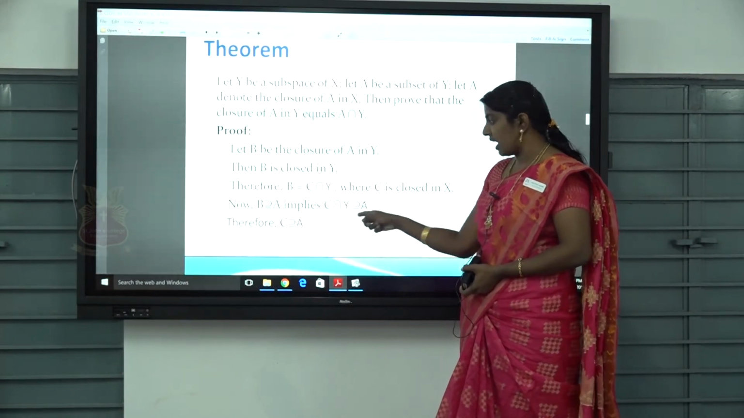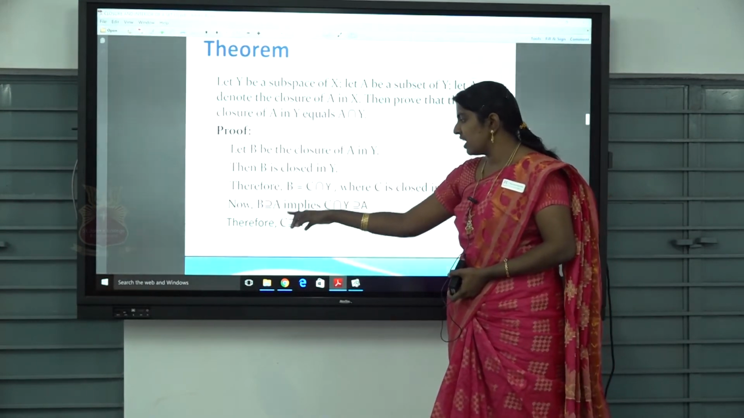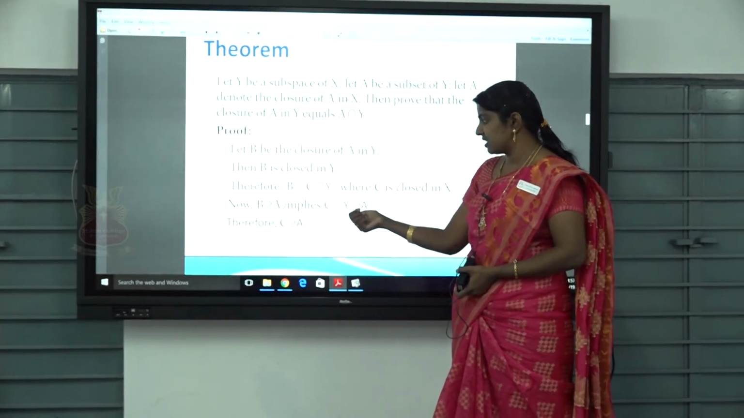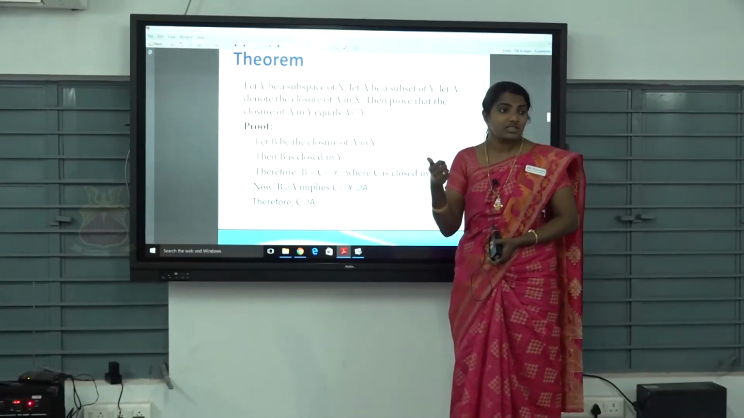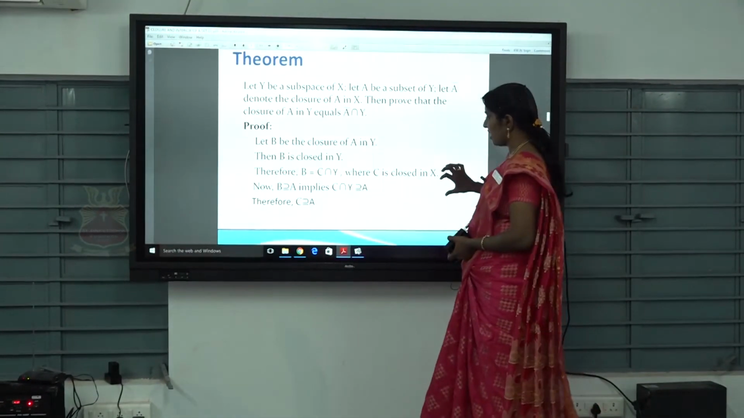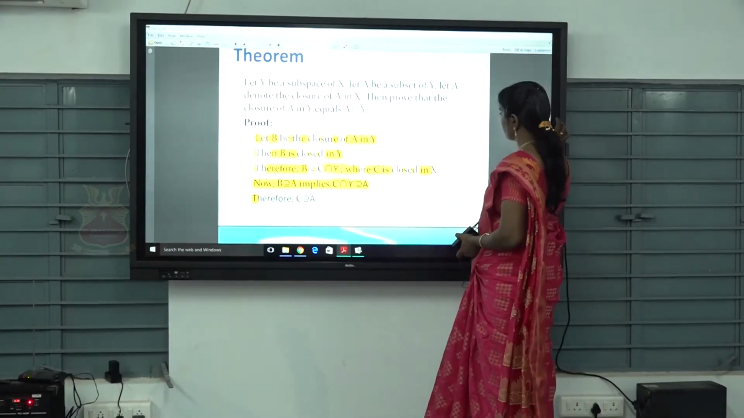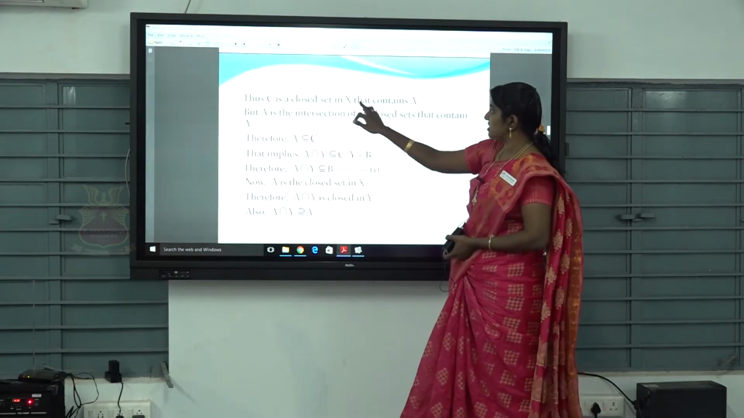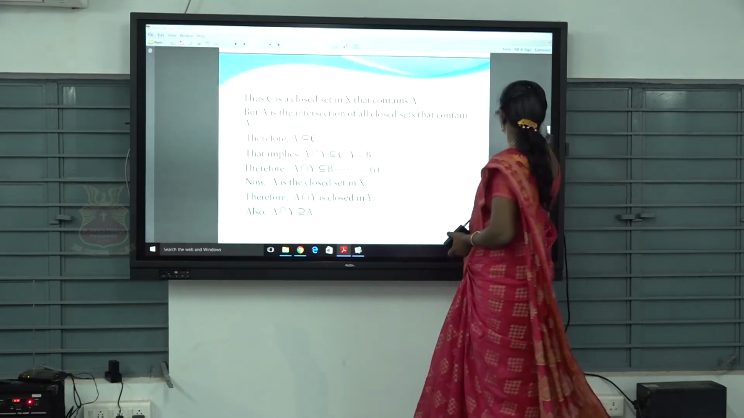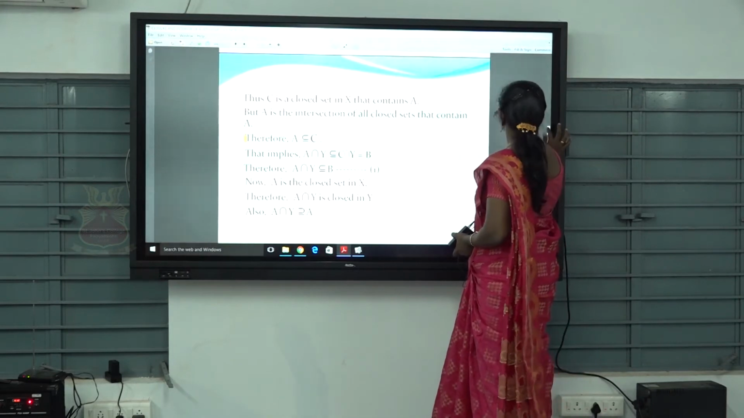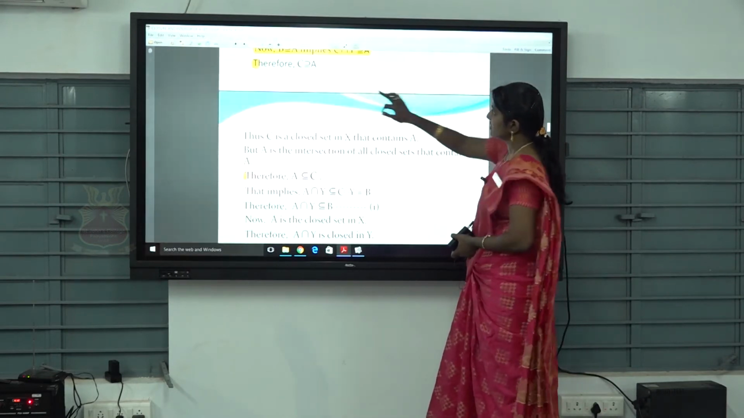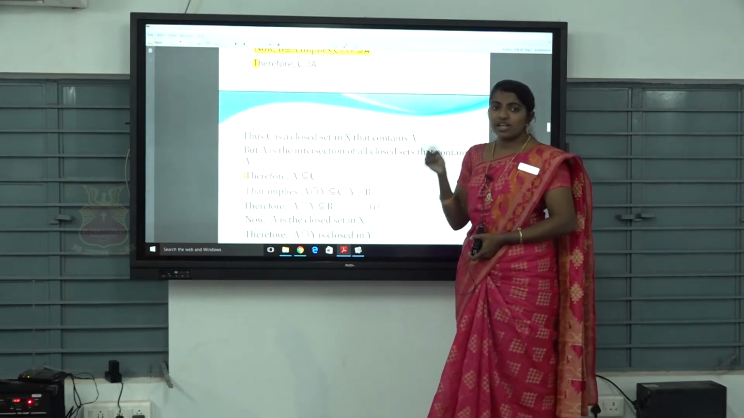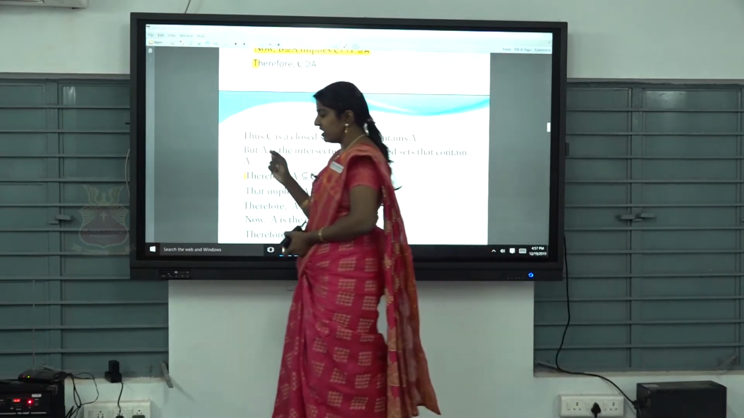C intersection Y contains A. Therefore C contains A, because when we take the intersection, the C intersection Y is equal to C. So C contains A. So thus C is the closed set in X that contains A, isn't it? We get like that from the previous step. C contains A, where C is closed in X. So C is a closed set that contains A.